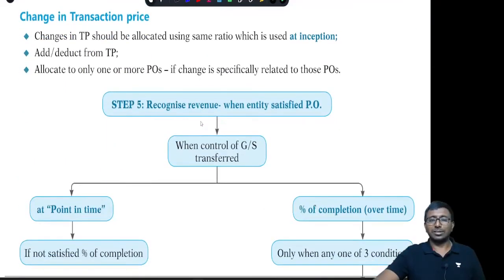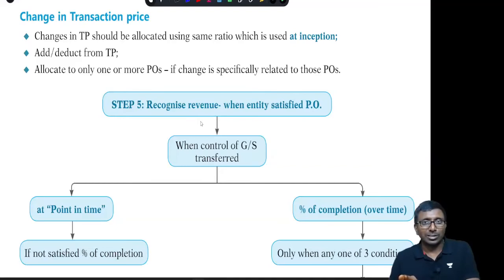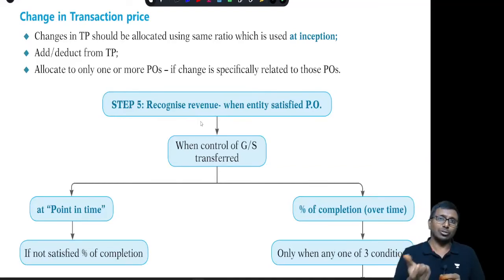Allocation of variable consideration, you can have a look at it. Change in transaction price. Earlier we had decided 1 lakh rupees. Now we have decided 1,20,000 rupees, so 20,000 more, or it may be 80,000 rupees. Now how to allocate that? It should be in the SSP ratio, SSP not on the date of modification. Initially, what was the SSP? That ratio only you are supposed to allocate it among the items.